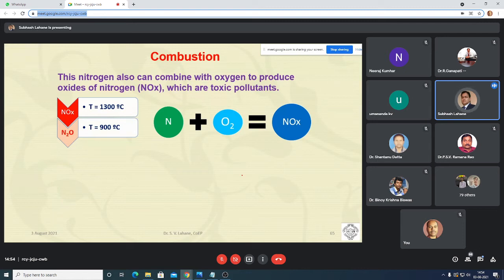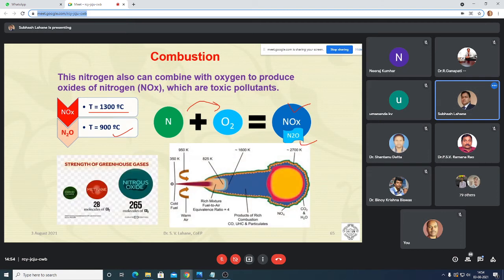When this nitrogen reacts with the oxygen at around 1300 degrees Celsius, it will form NOx emission. And if this nitrogen reacts with the oxygen at around 900 degrees Celsius, then it will form N2O emission, which is one of the greenhouse gas emissions. I already told you that there are three major greenhouse gas emissions: CO2, CH4, and N2O. This N2O is much more dangerous than CO2 and methane. N2O is 265 times more dangerous than CO2.